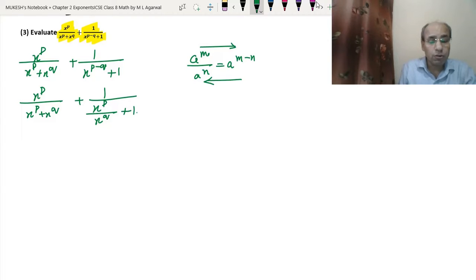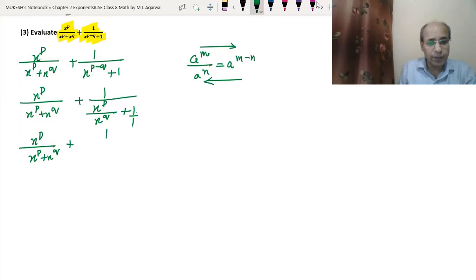Okay. So now we will just solve the denominator in the way that we solve the different rational numbers. So we can add 1 below here. So x to the power p upon x to the power p plus x to the power q plus, and here we have the denominator x to the power q and here we have the 1. So our LCM will become x to the power q.